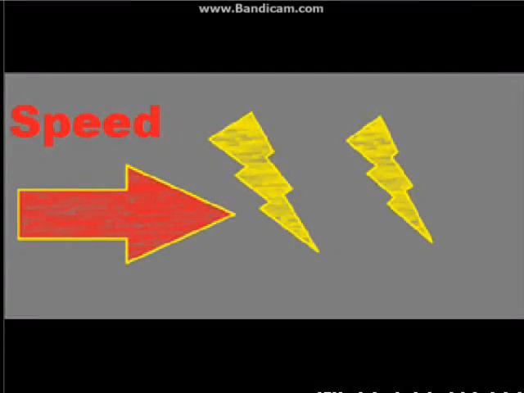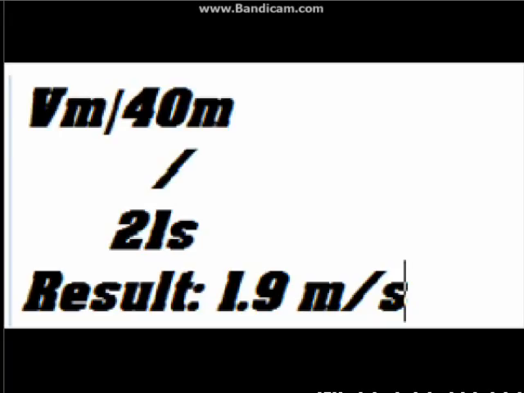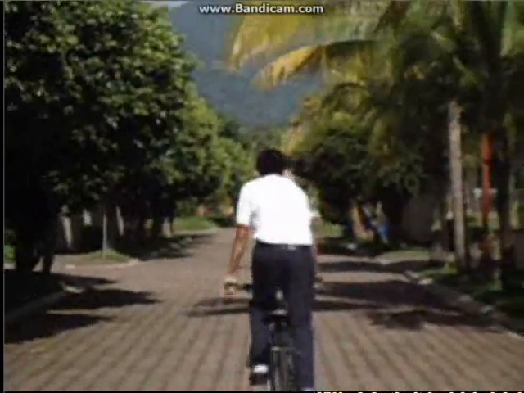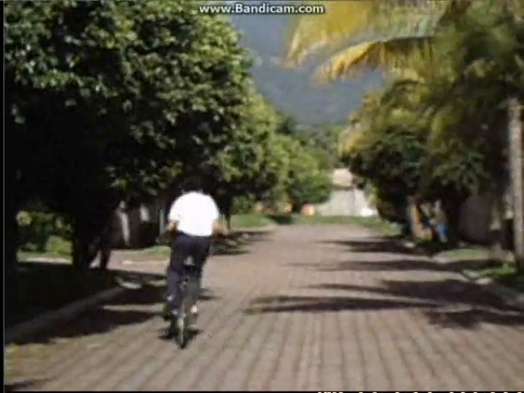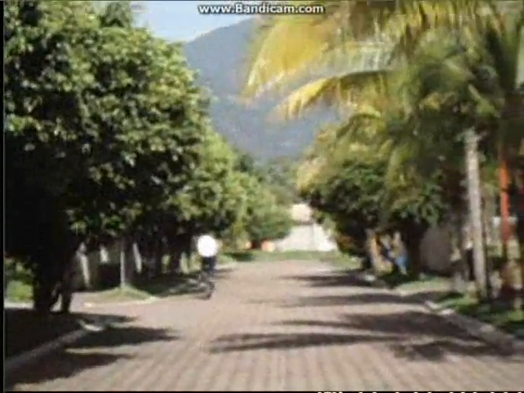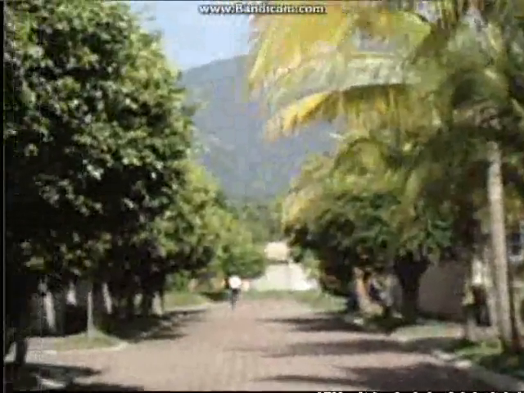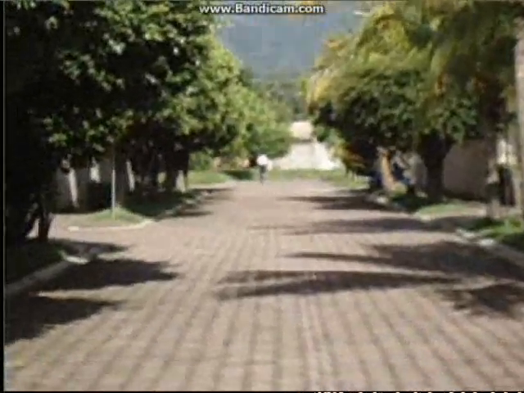Speed. Here we are going to use a formula to identify my speed, in other words, meters per second. So we are going to divide the distance covered, that is 40 meters, by the time that I take riding that distance, that was 21 seconds. So my final result is 1.9 meters per second.